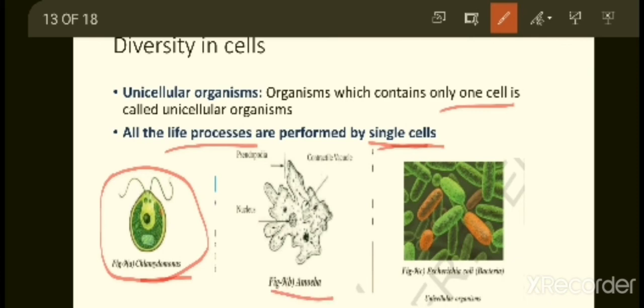Amoeba is also a single cell. And next we have a bacterium, Escherichia coli, which is also a single celled unicellular organism. This is one bacterium, this is one bacterium, this is one bacterium. So these are the unicellular organisms. That means they contain only one cell.